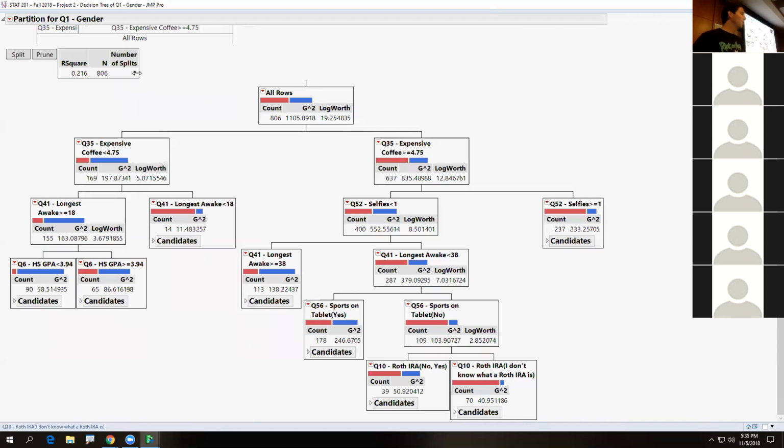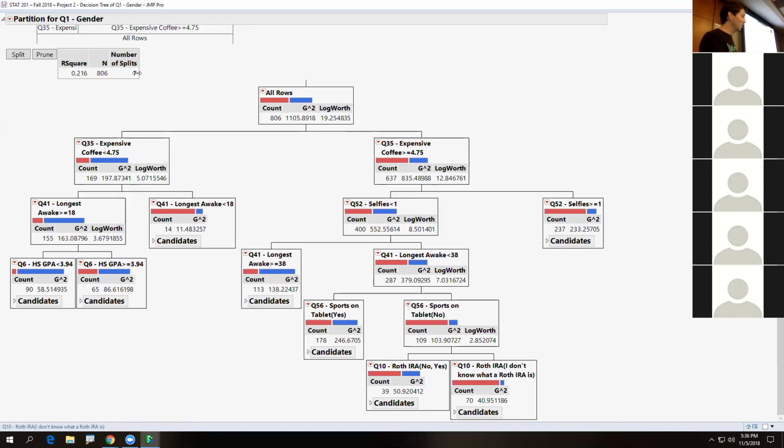Describe for me the most likely person to be a male in this data set. Go ahead. Which isn't that bad. I mean, maybe they had a 3.9, right? A high school GPA of less than 3.94. The longest awake for more than or equal to 18 hours. They've spent less than $4.75. I'll repeat all that. They've spent less than $4.75 on coffee.